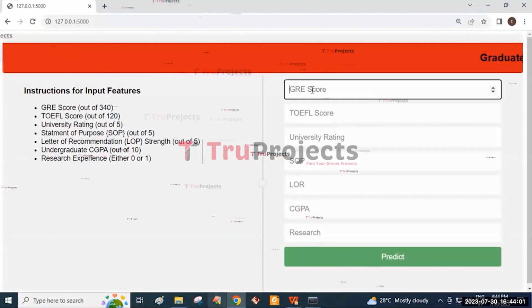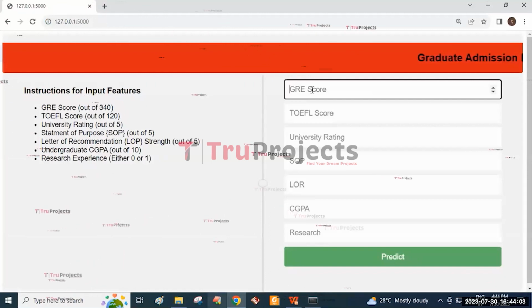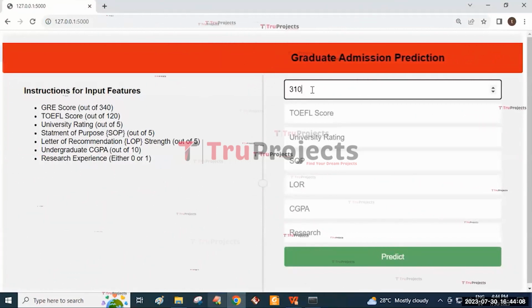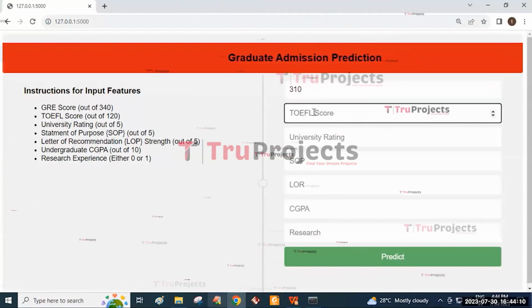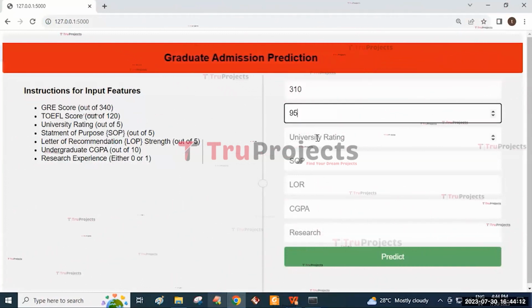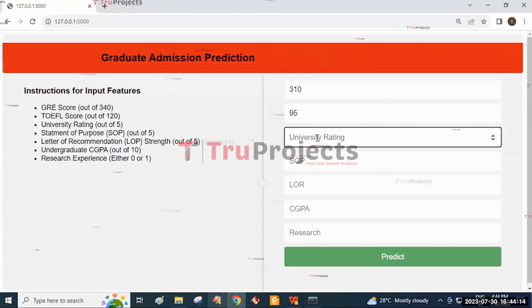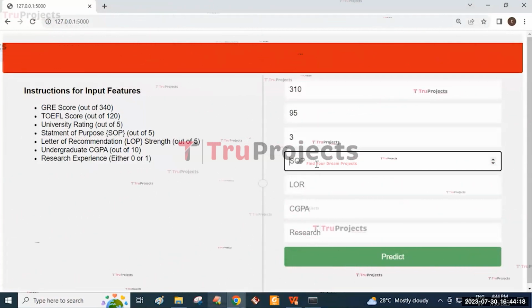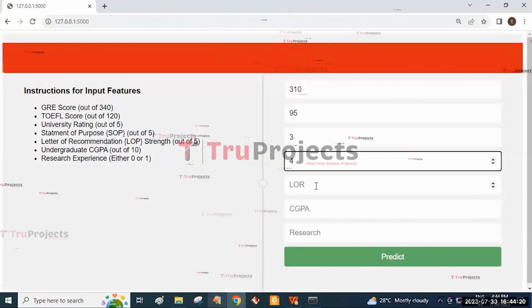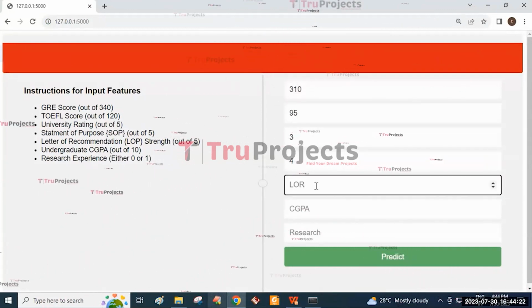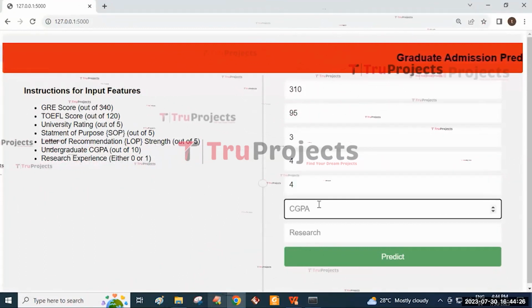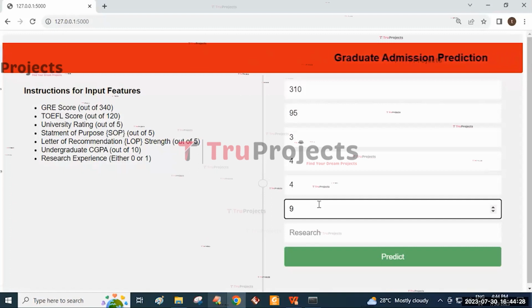The GRE score. The GRE score is between 0 and 340. That's why I'm entering the score as 310. And the TOEFL score is 95. And the university ranking is out of 5. That's why I'm entering 3. And SOP, that is statement of purpose, is 4. And LOR means letter of recommendation, and 4. I'm entering the CGPA for the undergraduate and that is 9.